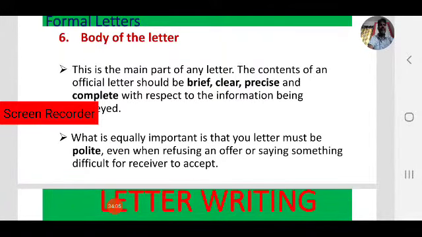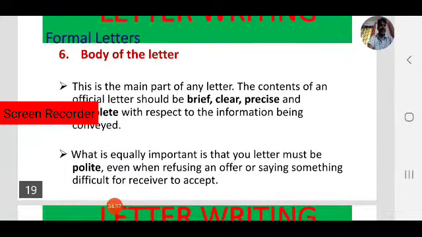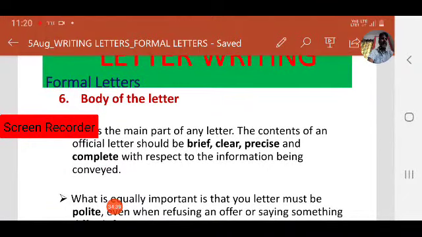What is equally important is that your letter must be polite, even when refusing an offer or saying something difficult for the receiver to accept, whatever may be the reason. In an official letter we must use formal language, and we must use polite language. In informal letters, as you know, it must be very casual.